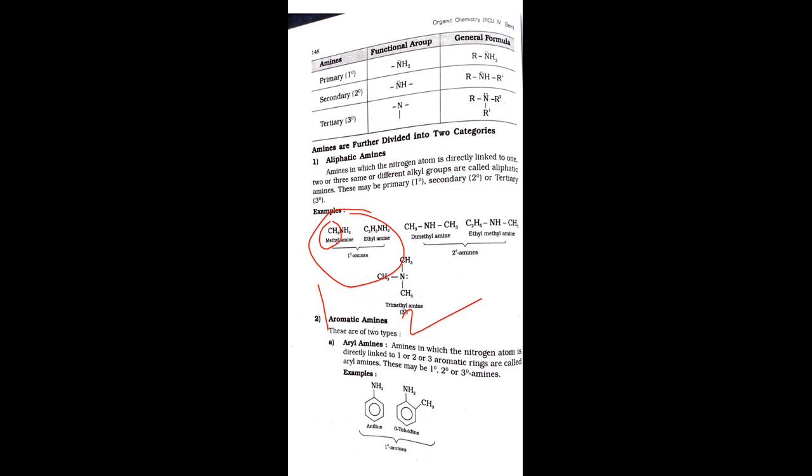Is there any confusion about the classification of primary amines? The formula of ammonia is NH3. Then the number of H replaced by different groups, which may be alkyl or aryl, is the basis on which the amines are classified. Is that right? This is the first type of amine. Then the second one is the secondary amines.